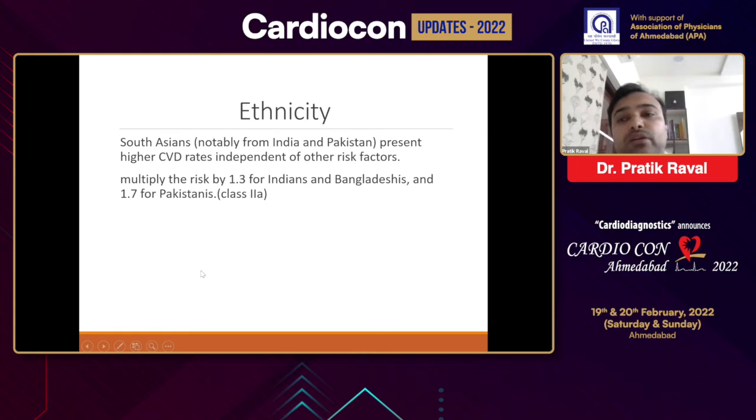Another important marker is ethnicity. We Indians by birth are at high risk of CVD events, and the European guidelines clearly recommend multiplication by 1.3 for Indians and Bangladeshis and 1.7 for Pakistanis. That means when we calculate our risk using the conventional tools, we have to multiply that risk score by 1.3. That will slightly increase our risk just by being Indian.